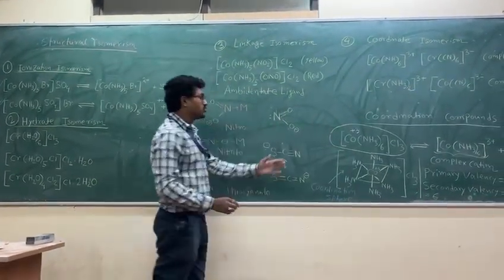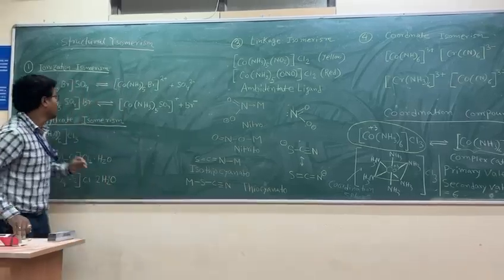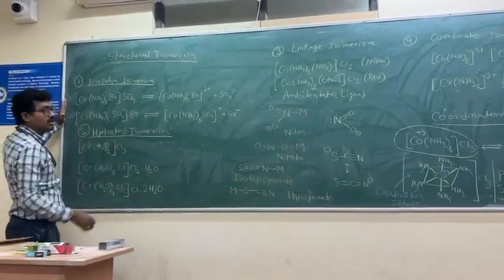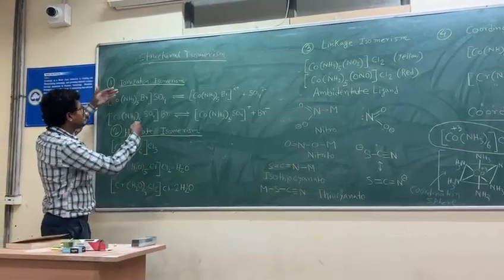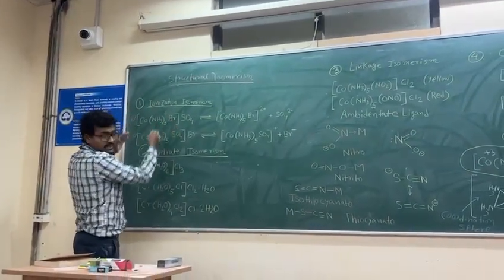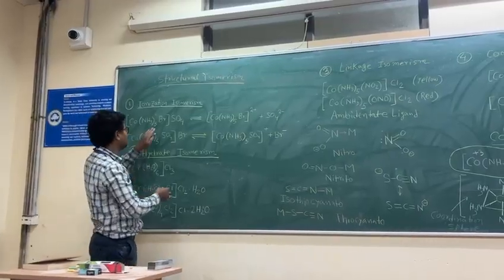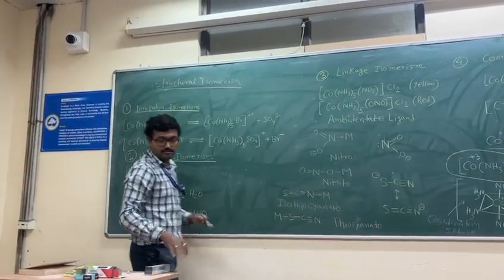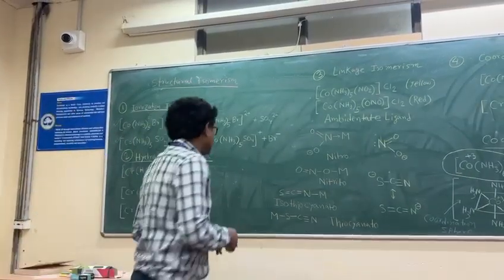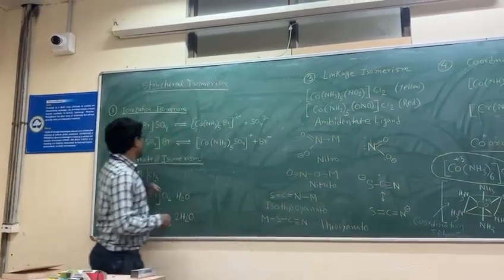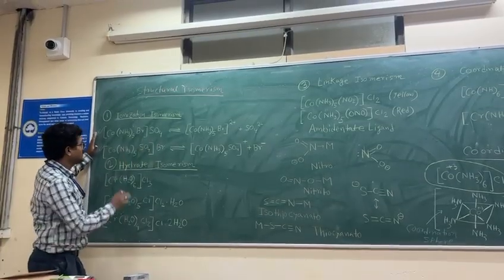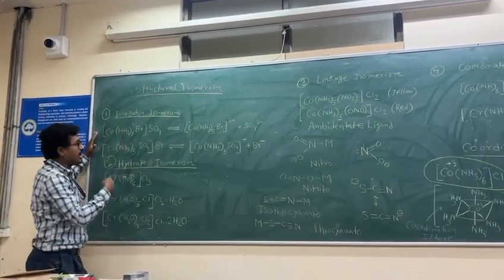Okay, this part is called the coordination sphere. In the first molecule, both have the same molecular formula, but their structure is different. Why different? The difference is in their coordination sphere. Inside this coordination sphere there is Br in one and sulfate in the other. Now they are called ionization isomers.